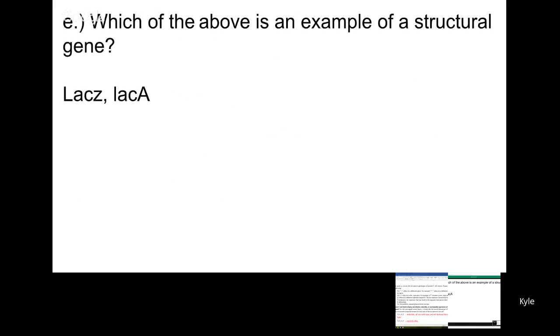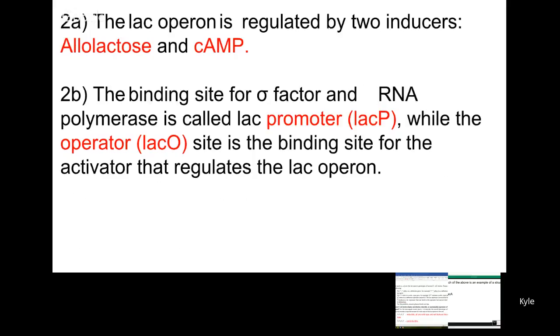And structural genes will be lacZ and lacA.